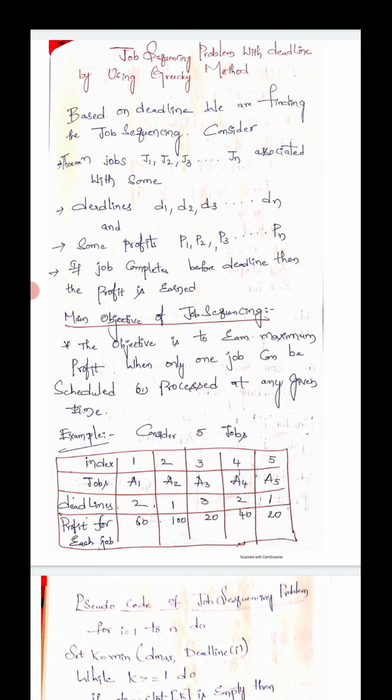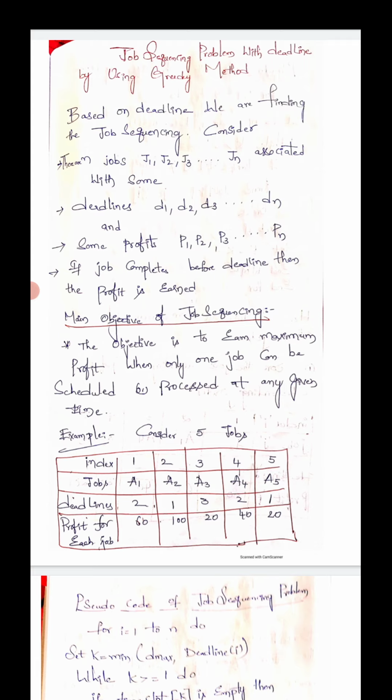Let us consider there are n jobs: J1, J2, J3 and so on up to Jn. They are associated with some deadlines, D1, D2, D3 and so on up to Dn. And they have some profits, P1, P2, P3 and so on up to Pn. If a job is completed before its deadline, then the profit is earned.